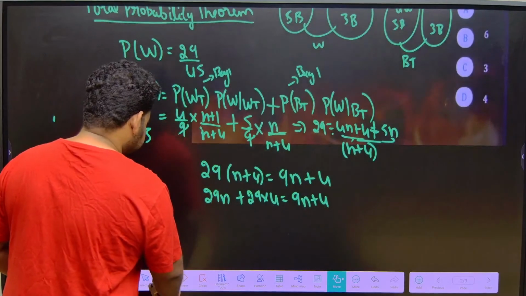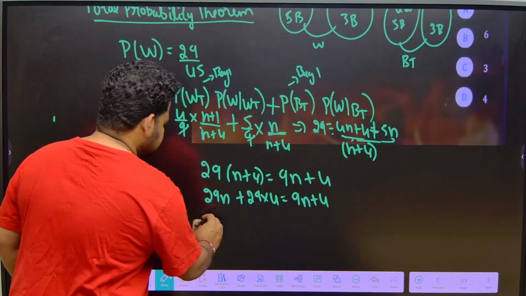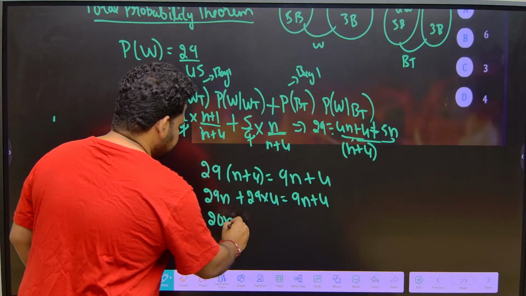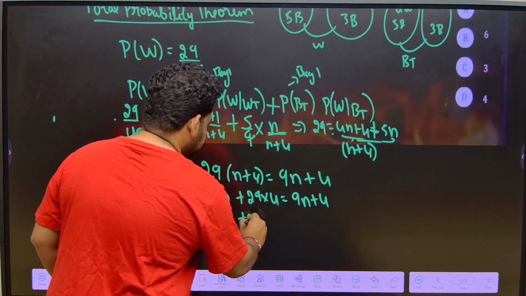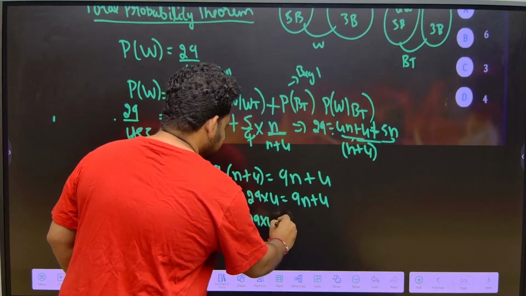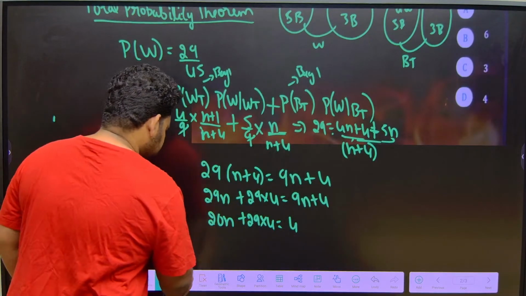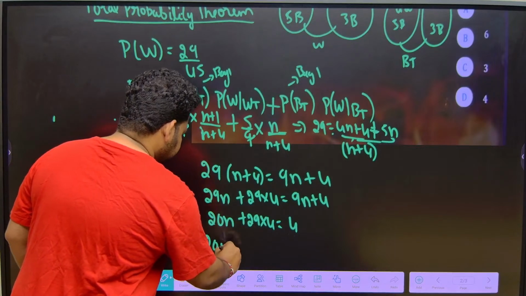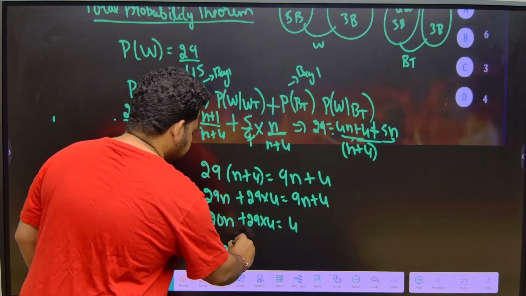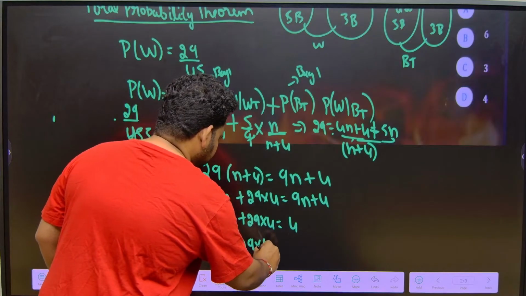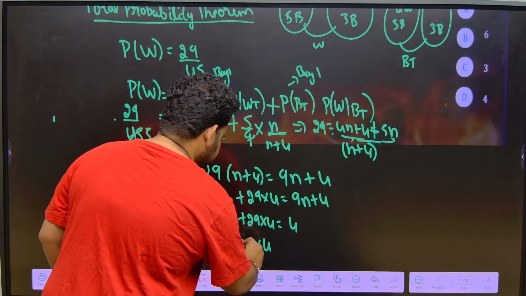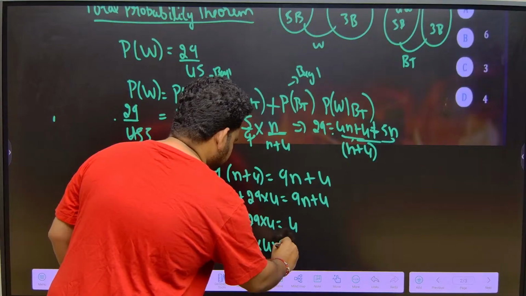Is equal to 9n plus 4. 29 minus 9 is, it will become 20n. 20n is equal to 29 plus 4, okay. So 20n, if I take it that side, this will become what? This will become 29 into 4, okay, I will write it as minus 29 into 4.